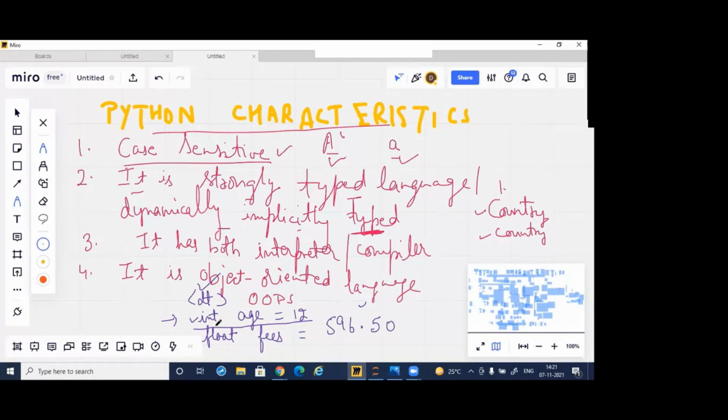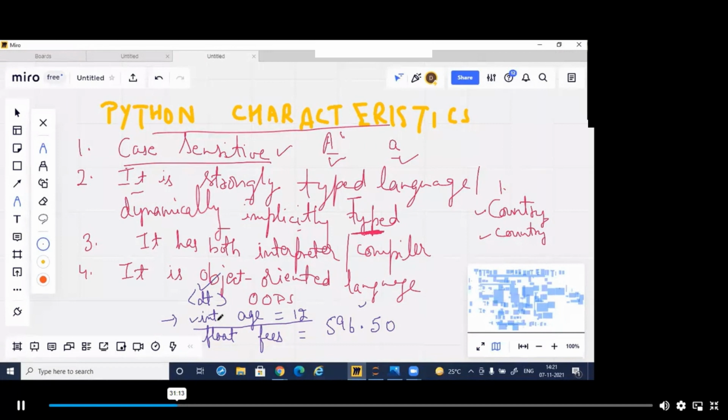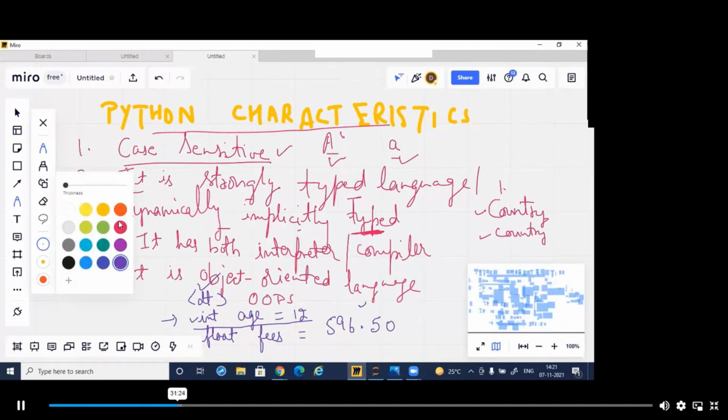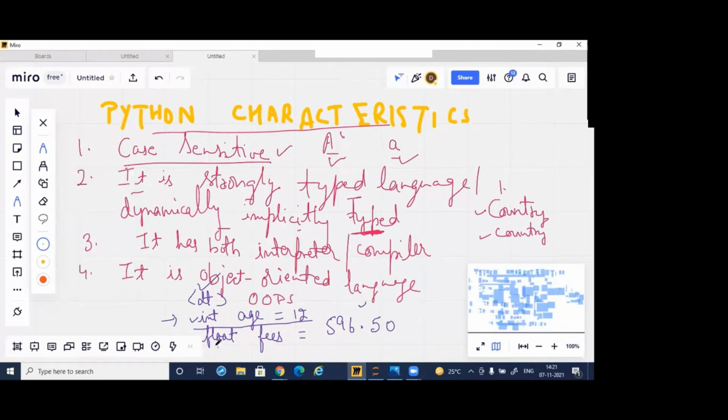Suppose I have to write any student name or employee name. Name should be in character data type. I will write the data type first: character, and I have to write a character array.